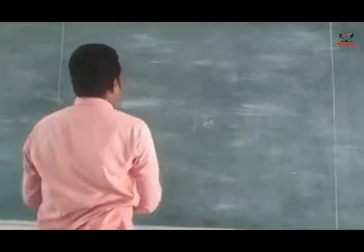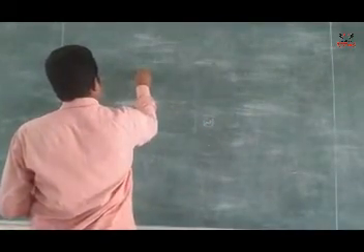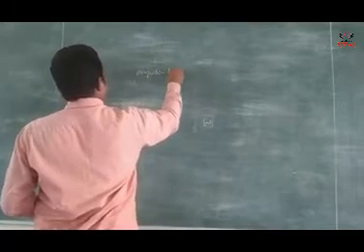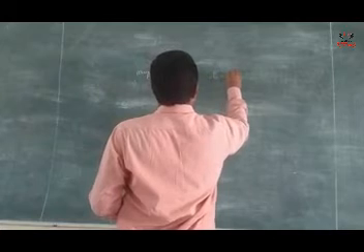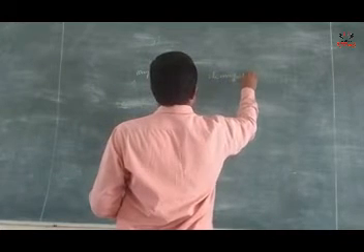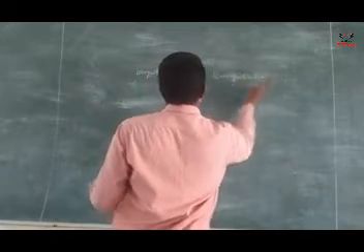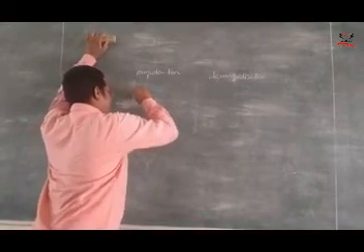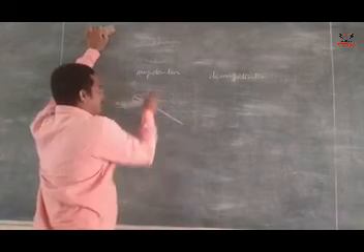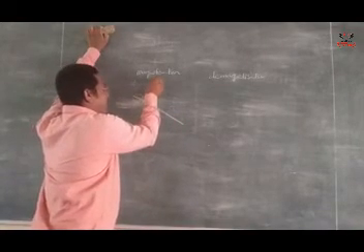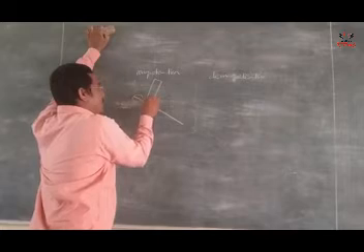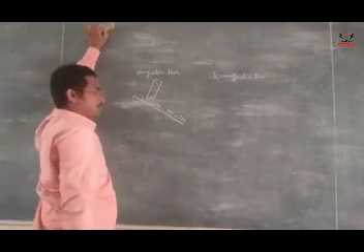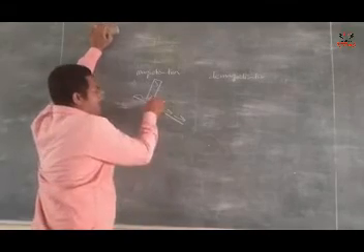Magnetization, demagnetization. See here, this is an iron nail. With the bar magnet, north or south, you rub like this in only one direction.